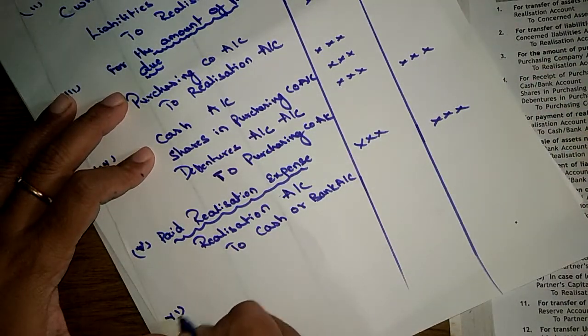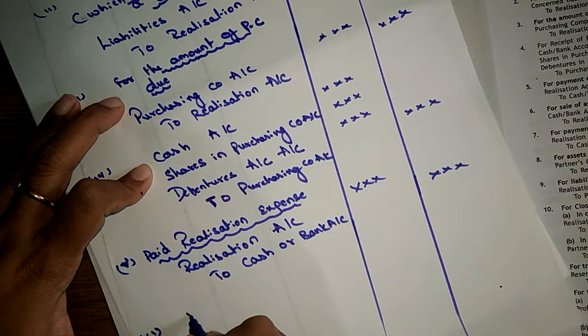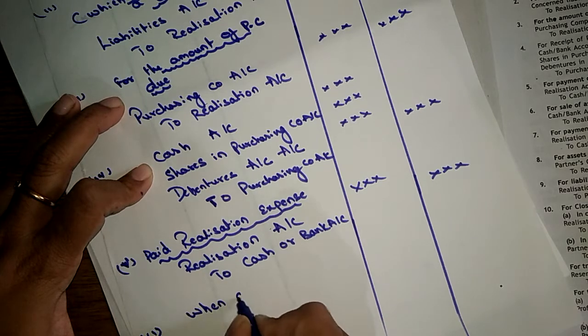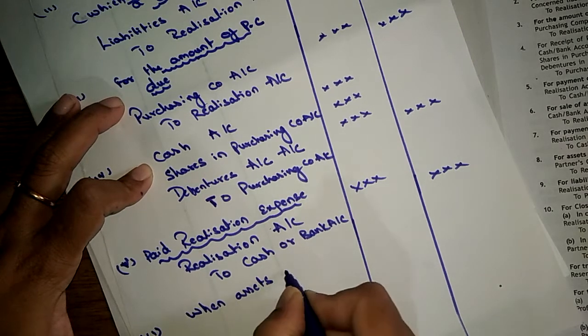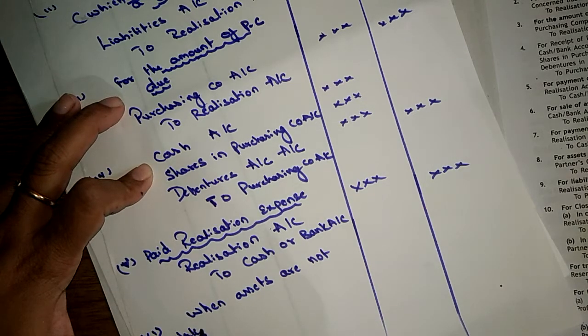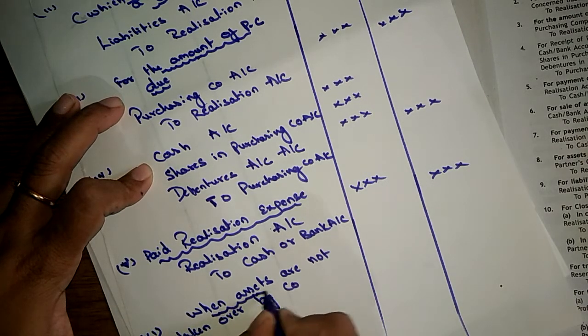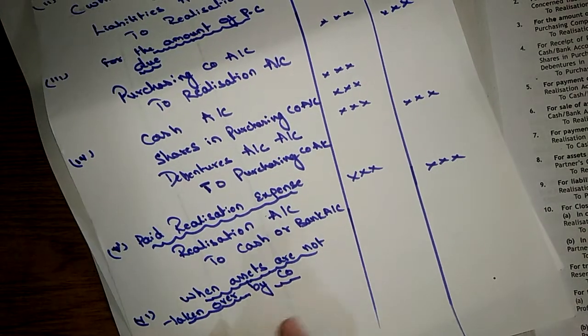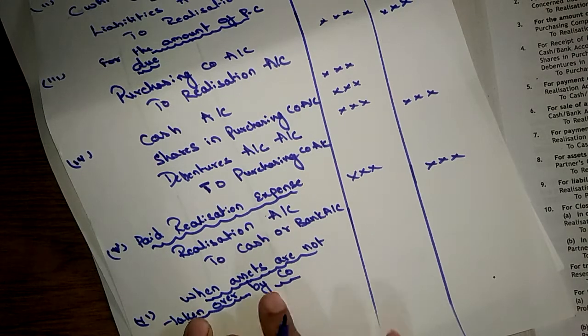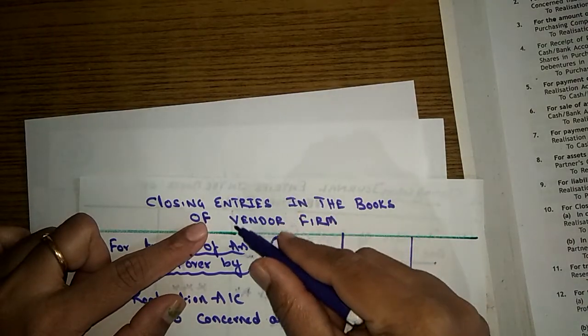The sixth entry is for when assets are not taken over by the company. Those assets which are not taken over by a company are sold by the vendor firm.